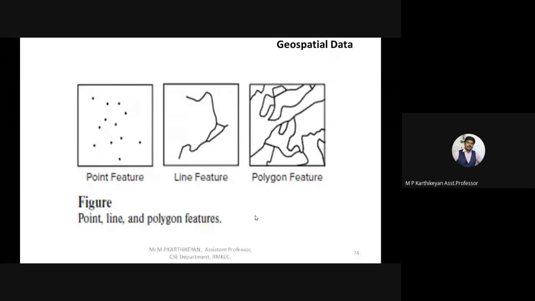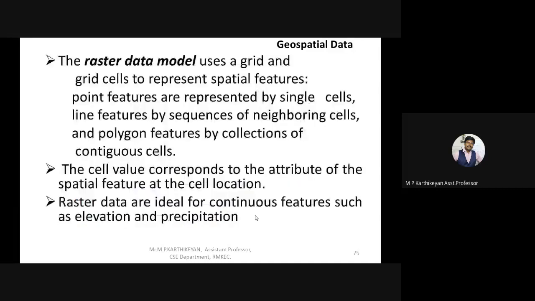And a polygon is nothing but the areas. The area which cannot be comprised under lines or points can be given as a polygon feature. A polygon can be any kind of shape. A polygon is any shape, right? So this is the vector data type.